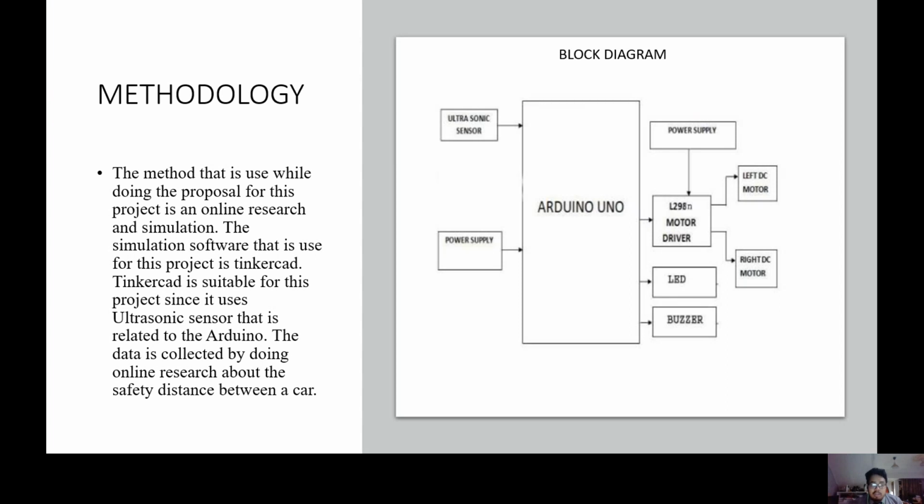As for the methodology, the method that is used while doing the proposal for this project is online research and simulation. The simulation software that is used for this project is Tinkercad. Tinkercad is suitable for this project since it uses an ultrasonic sensor that is related to the Arduino. The data is collected by doing online research about the safety distance between cars.